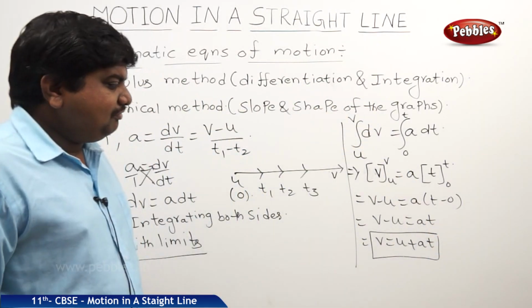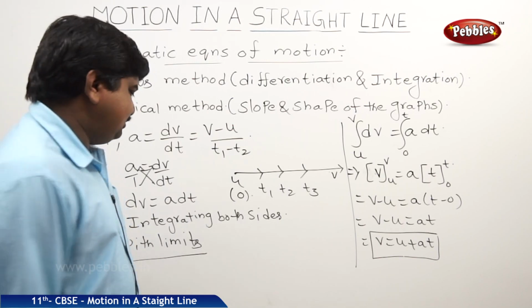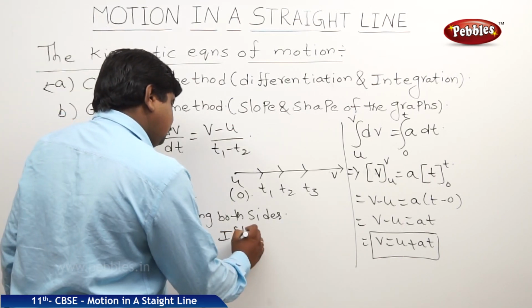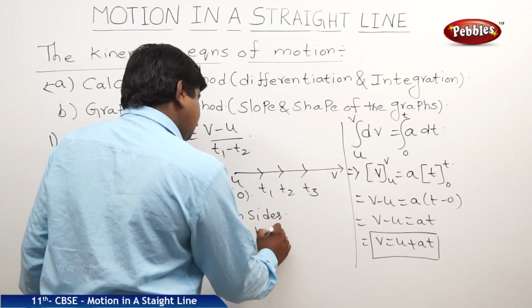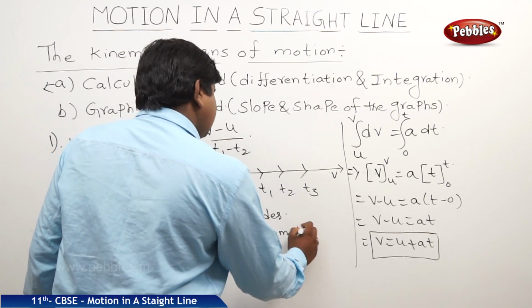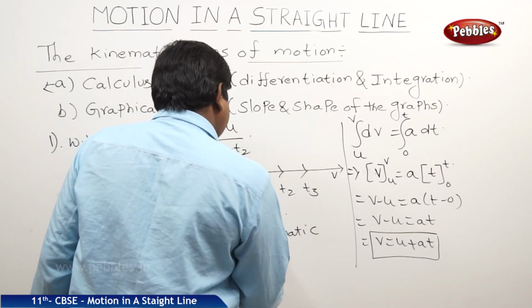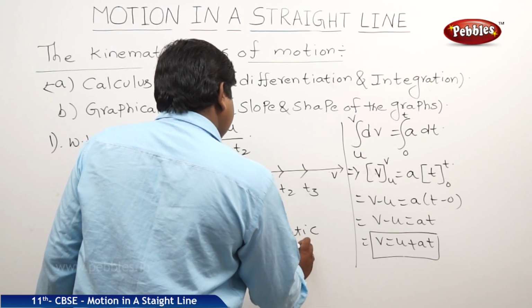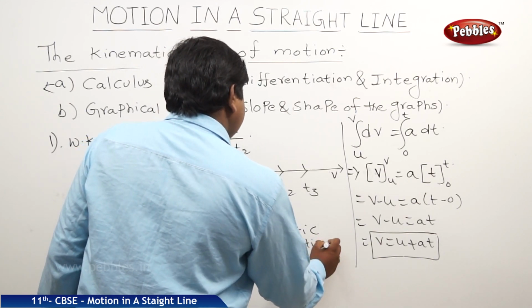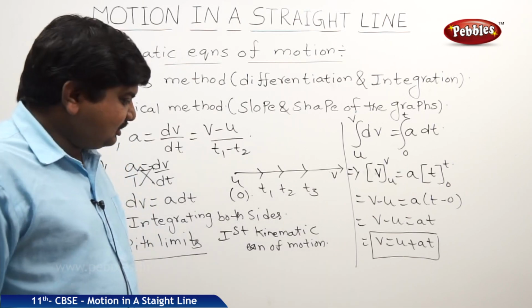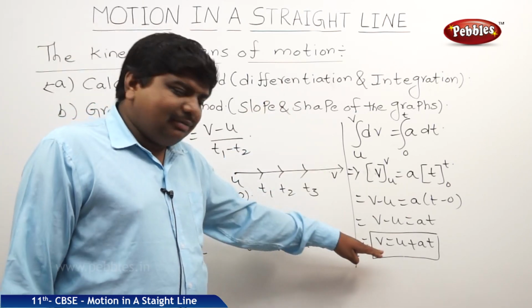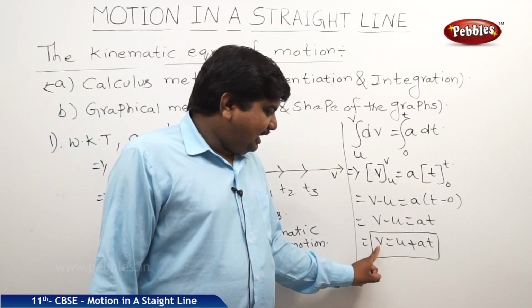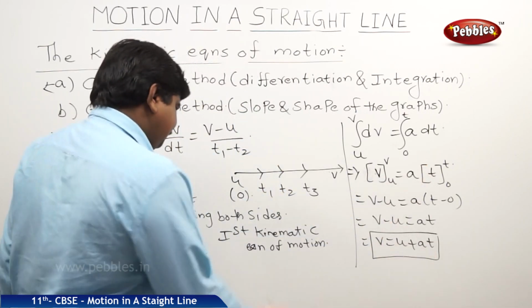This is called the first kinematic equation of motion, and another name for this equation is the velocity time relation.